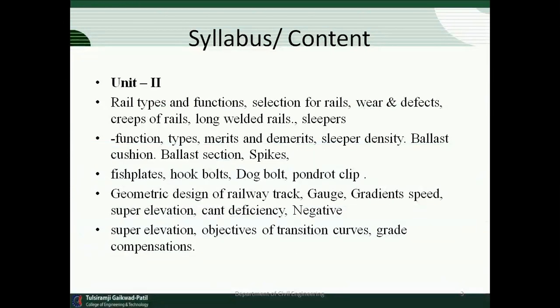Unit 2 is related to the rail types and function, selection of rails, wear and defects and creep actions in rails, merits and demerits of the sleeper, types of sleeper, ballast. What do you mean by ballast? Ballast section, spikes, geometric design of railway track, gauge, gradient, speed, super elevation, cant deficiency, and negative cant deficiency.